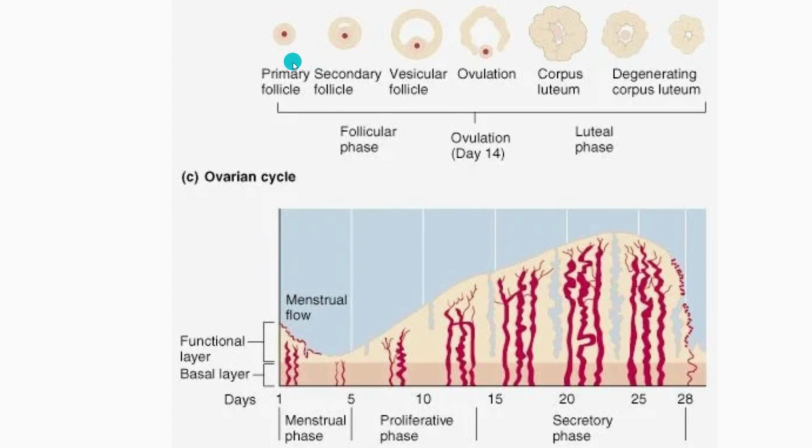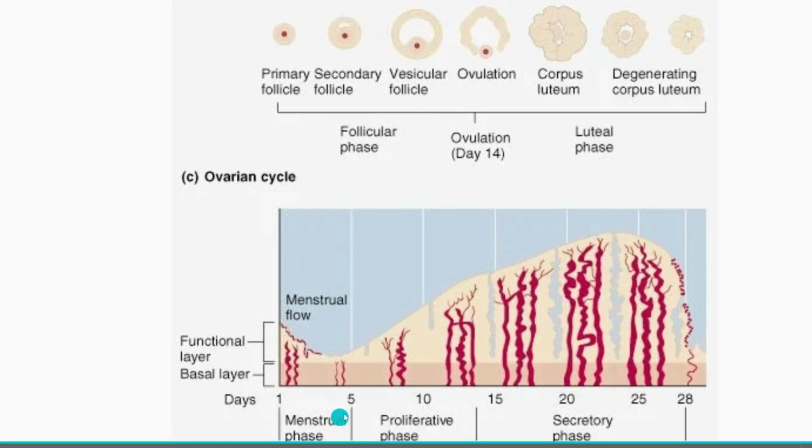As we have seen already in the previous video, primary follicle develops to vesicular follicle, then ovulation occurs, ovum comes out into the abdominal cavity, and the remaining part of the Graafian follicle gets converted into corpus luteum. Corpus luteum secretes progesterone and estrogen, and if fertilization occurs, then it leads to pregnancy and further things. And if there is no pregnancy, no fertilization, corpus luteum degenerates. This all occurs in luteal phase of the ovarian cycle.